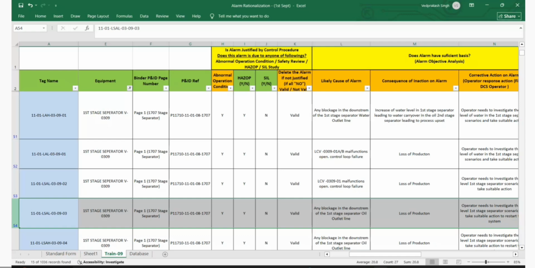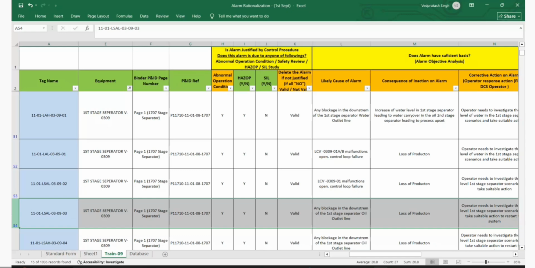Maybe the final element failed, it is stuck, or the output of the controller, but the output of the controller is very rare. Or the transmitter, because we consider either this or this or this as part of this loop. Any one of them failing leads to final failure of the overall loop, leading to closure of the valve by error.